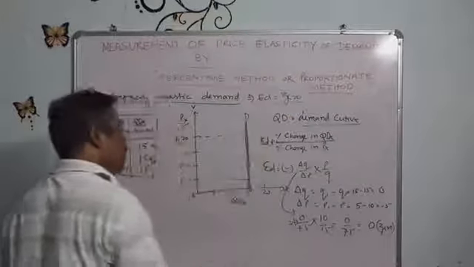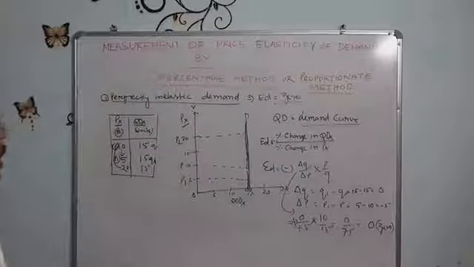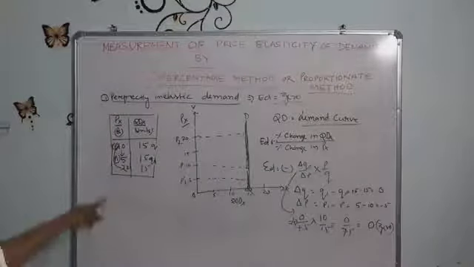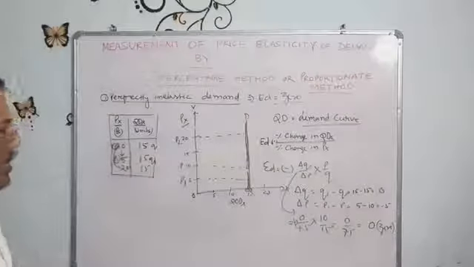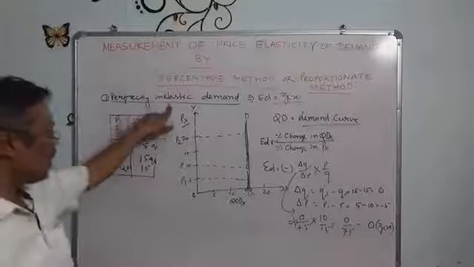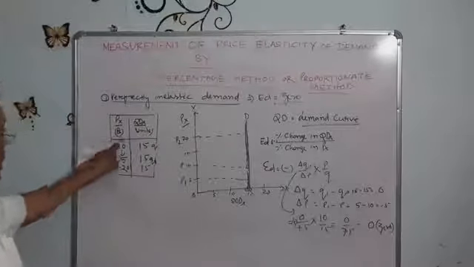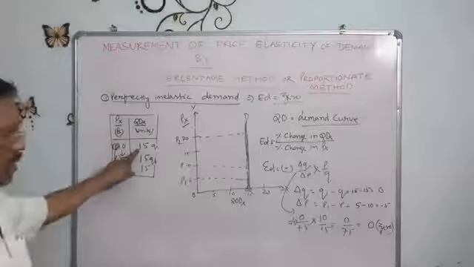perpendicular to the x-axis, or we can say parallel to the y-axis. That is called perfectly inelastic demand. So in the perfectly inelastic demand curve, whatever the price changes, the quantity demanded remains the same.